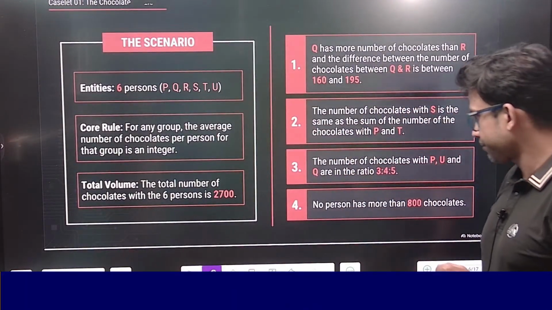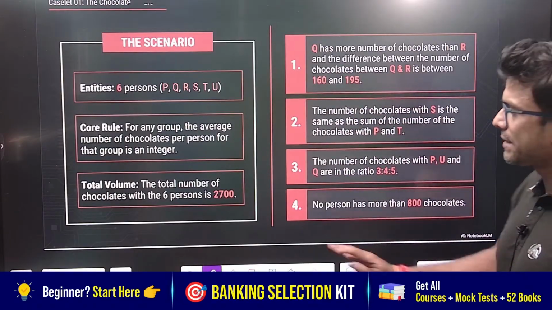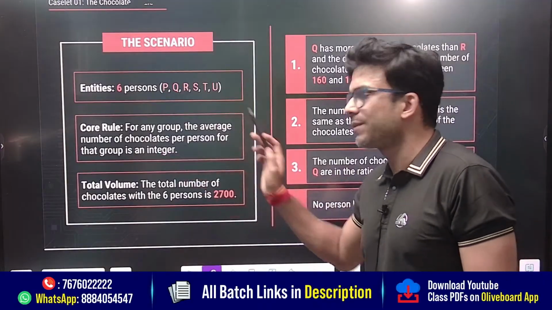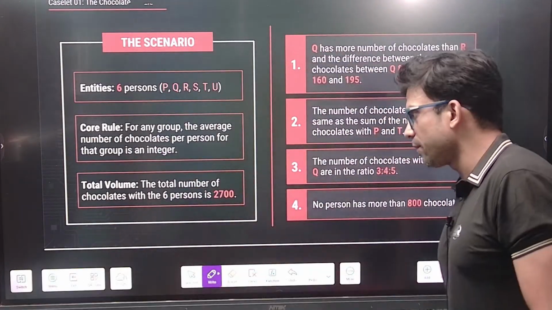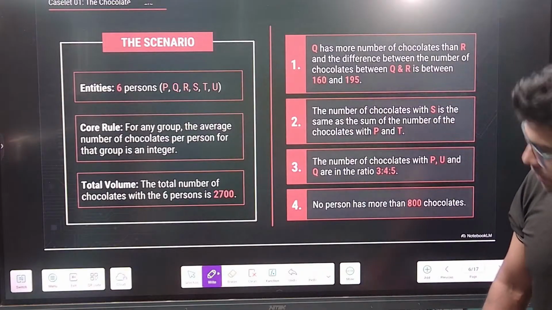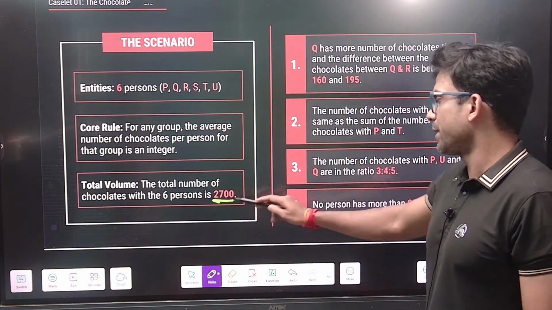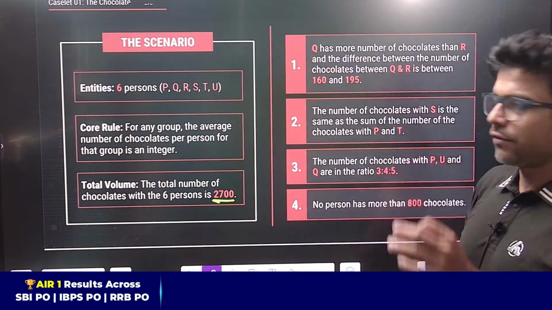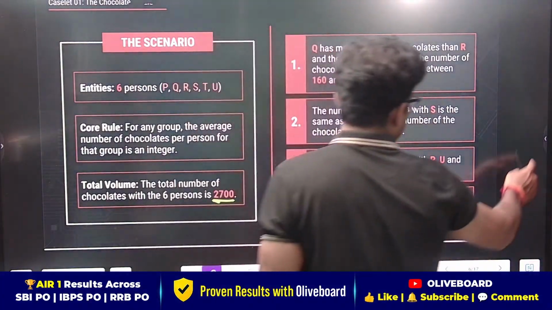The question includes 3 or 4 points. For example, for any group, the average number of chocolates per person for that group is an integer. First point: the total number of chocolates with the 6 persons is 2,700. Now the points are given. I'll give you 5 minutes just to read the question and say how you will approach.